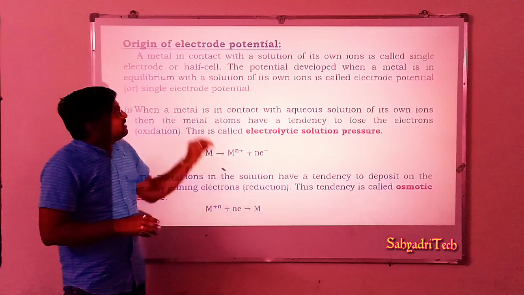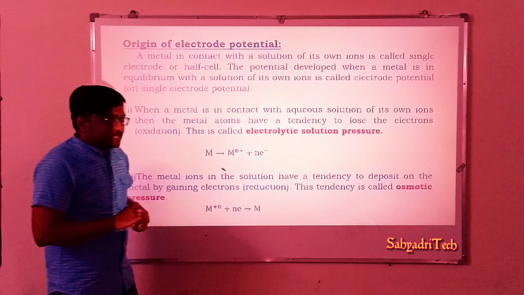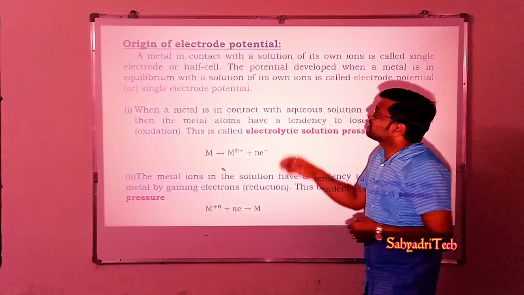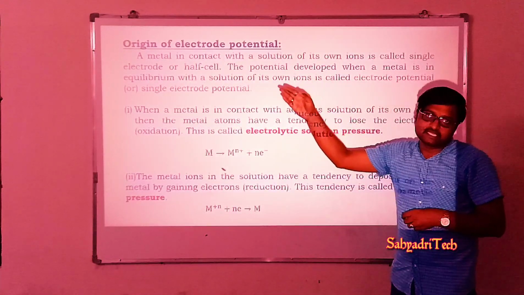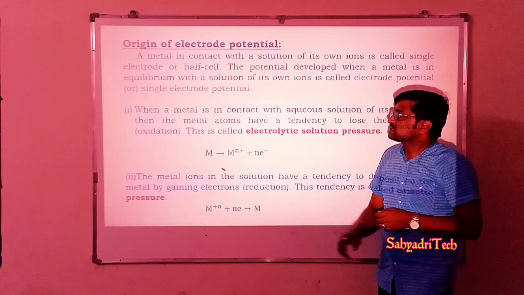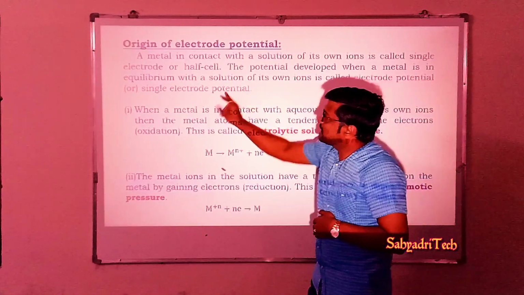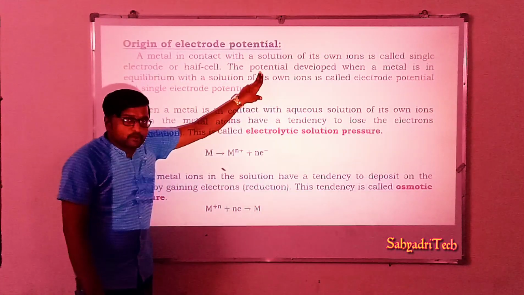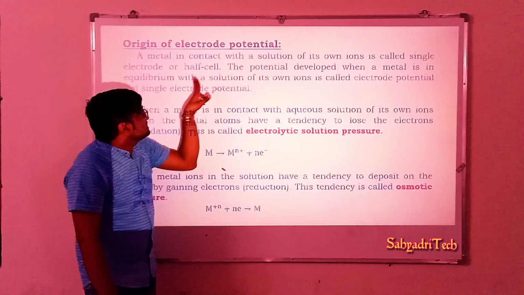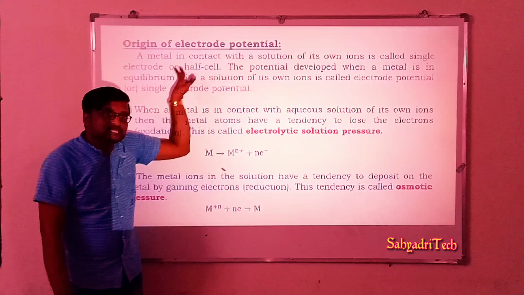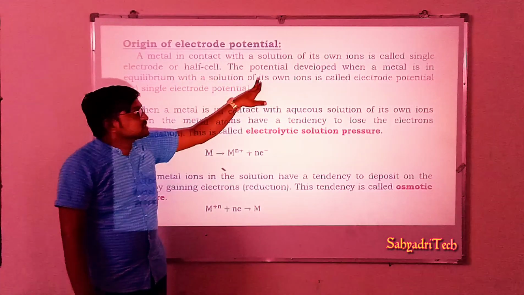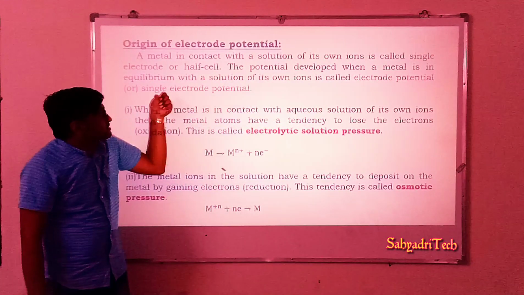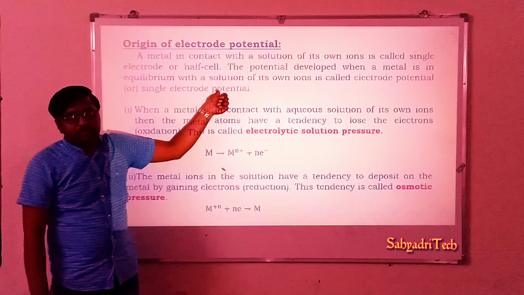Okay. Well, what is a half cell? Whenever a metal is in contact with the solution of its own ions, it is called a half cell, or also called a single electrode. Further, what is electrode potential or single electrode potential? It is the potential developed when metal is in equilibrium with the solution of its own ions. It is called electrode potential, or also single electrode potential.